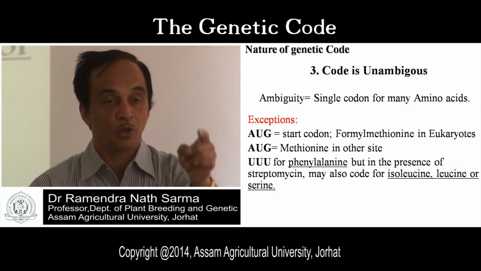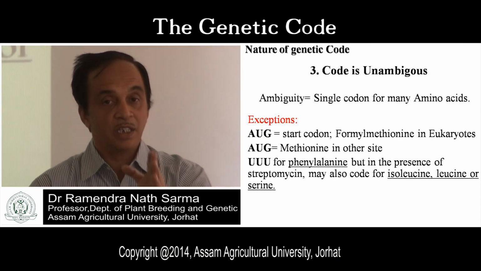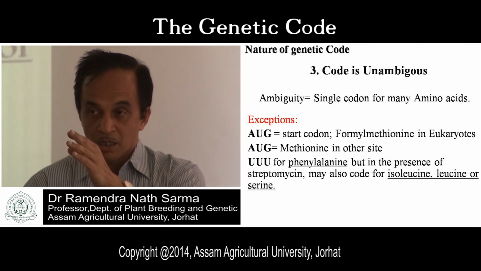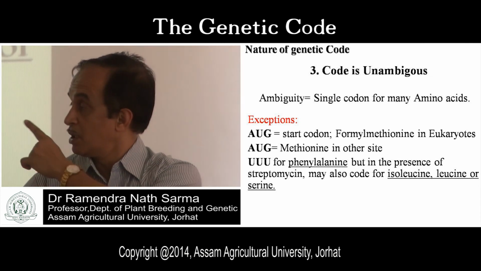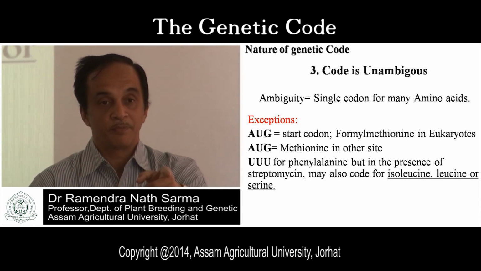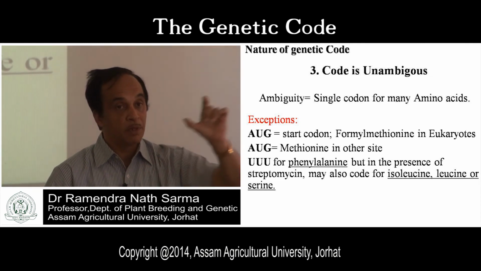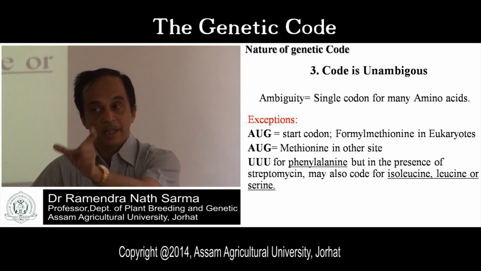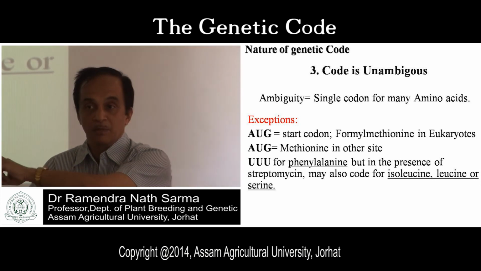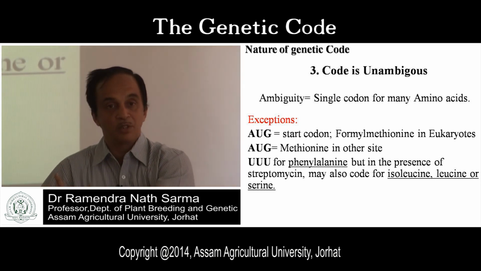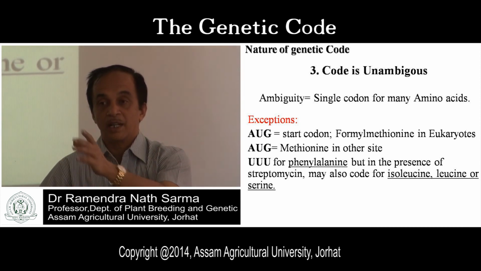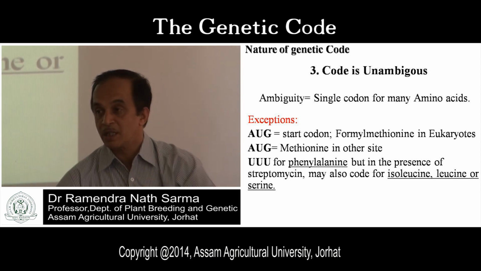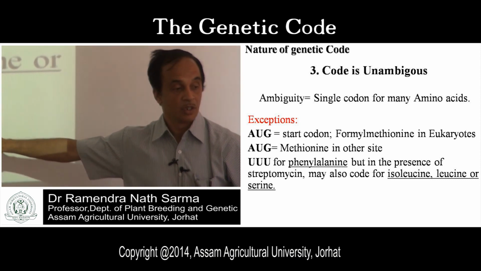So it leads to problems in our body. This is one of the reasons for reducing antibiotic use. Are you getting my point? A particular codon means something, but in the presence of antibiotics that codon will code for a different amino acid. So there will be wrong formation of proteins, and defective proteins and enzymes are produced. So this is the problem.